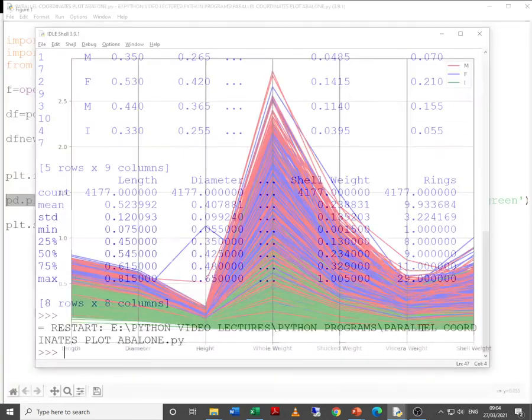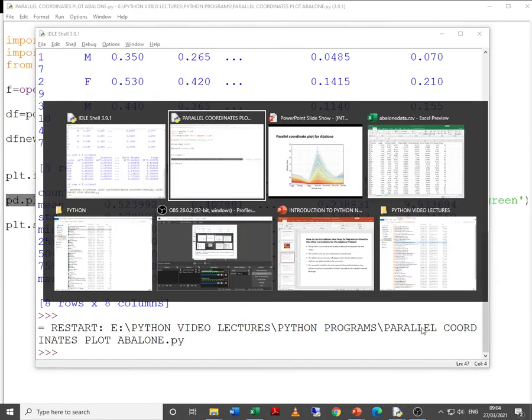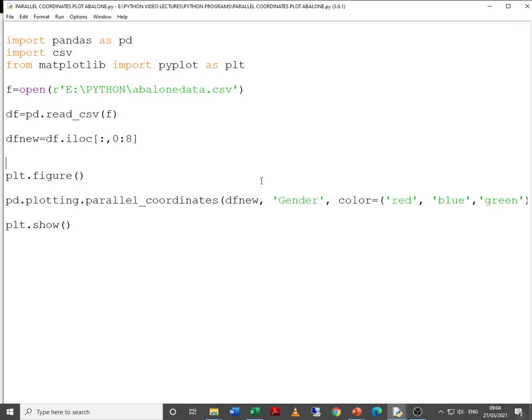So again, let me close this. Sorry, I should have shown you the program once again. Yes. So again, what you can observe over here is pd.plotting.parallel_coordinates. Now remember, there are multiple libraries, multiple modules available in Python through which you can draw the parallel coordinates plot. You can make use of some methods of matplotlib, which I had shown you last time, and so on.